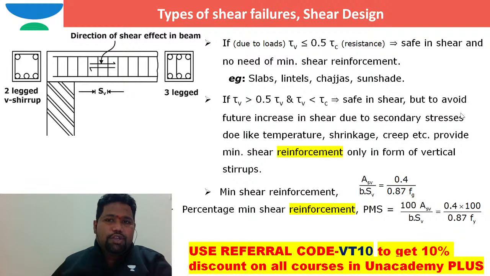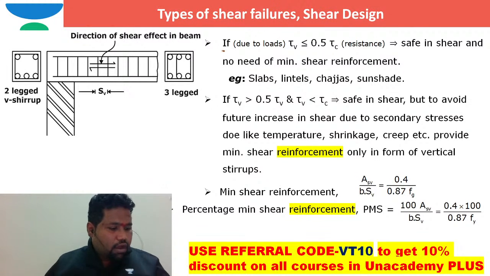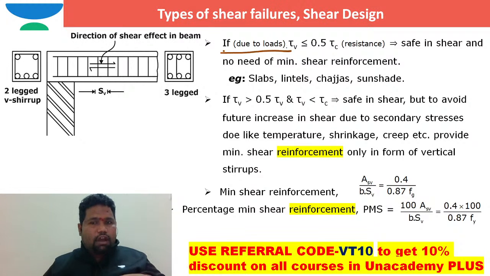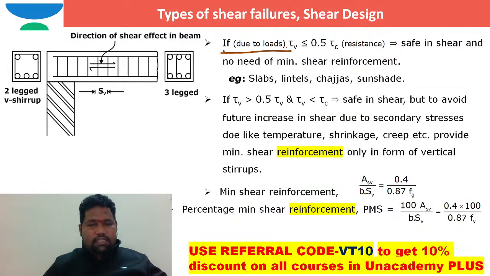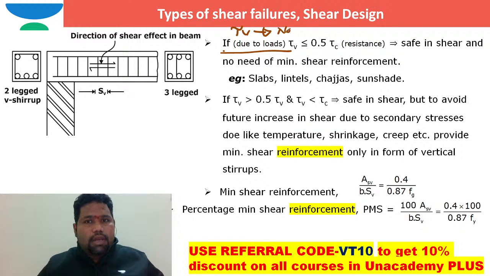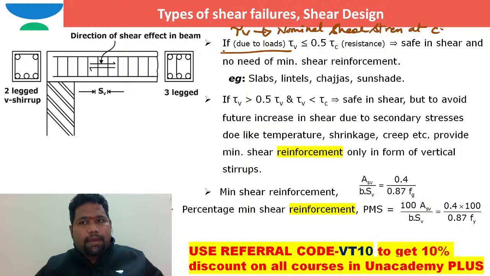If due to loads, tau v, how can you write this tau v? Is there any definition for tau v? Yes, there is a definition for tau v, which we call the nominal shear stress or average shear stress at a critical section. How can you work out this tau v? It is Vu, the design shear force, by bd.